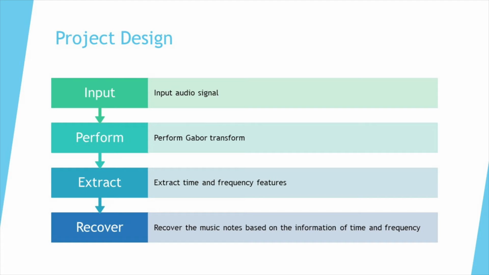MATLAB is the platform where I will be importing and exporting data to perform the Gabor transform algorithm. The music piece that I use for this particular section to test out my solution to the problem is Handel's Messiah. I only use a very small section of the audio signal from this piece, and the figure that's going to be shown on the next slide is the extracted spectrogram of the input audio signal of this particular music piece.